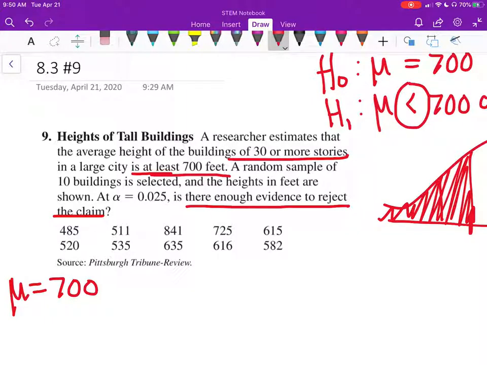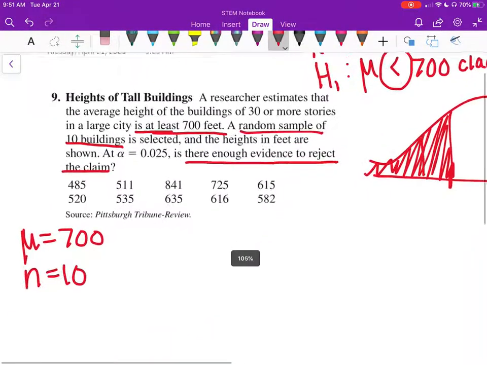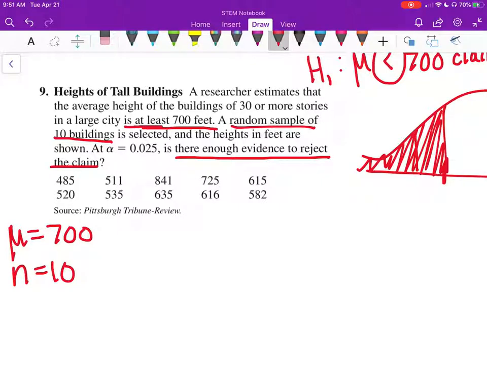We're looking at the height of the buildings, not how many stories. So this is just trying to mess you up. You don't need the 30 or more stories. A random sample of 10 buildings, that means n is 10. And the heights in feet are shown.